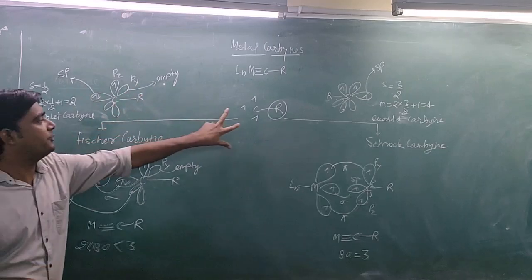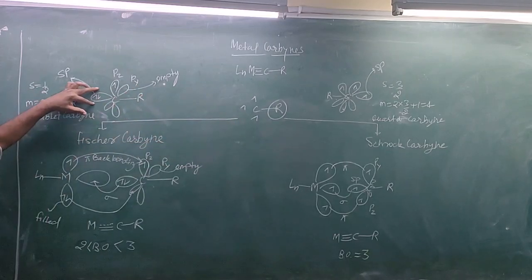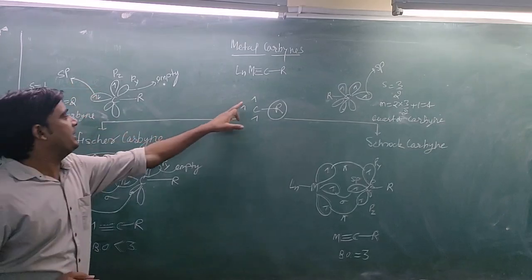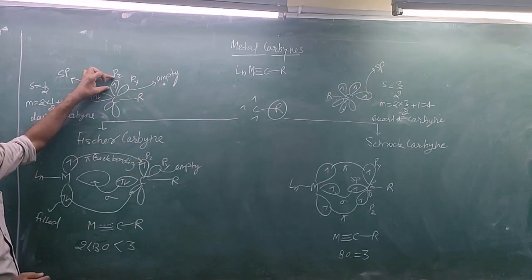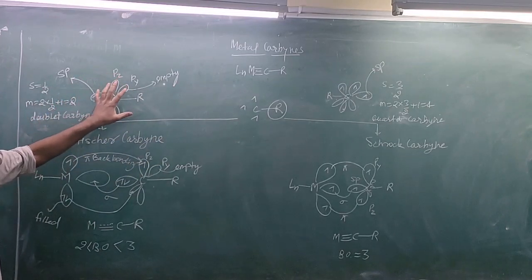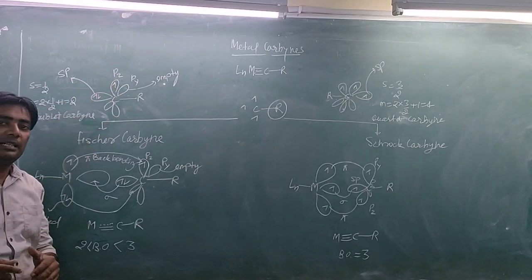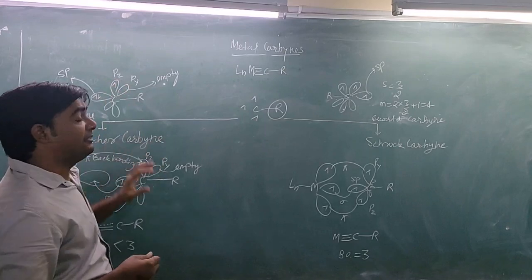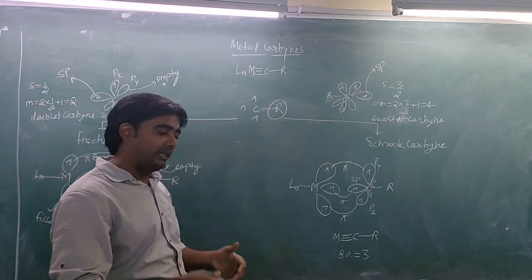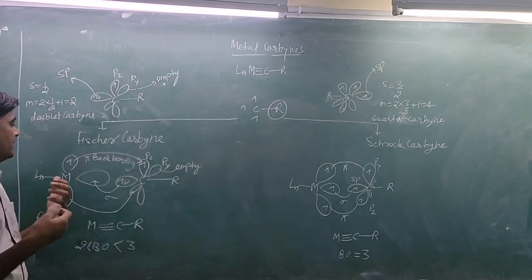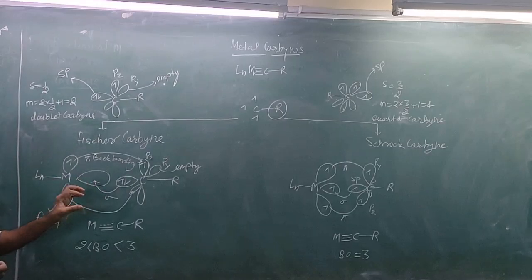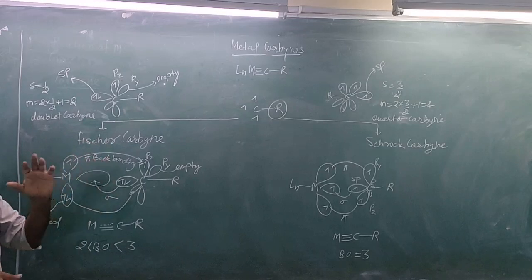When these two electrons occupy only one orbital and this electron occupies the pz orbital, then this carbyne will form a Fischer carbyne. When this carbyne interacts with metal, the obtained carbyne is known as Fischer carbyne, because Fischer formed this carbyne first.